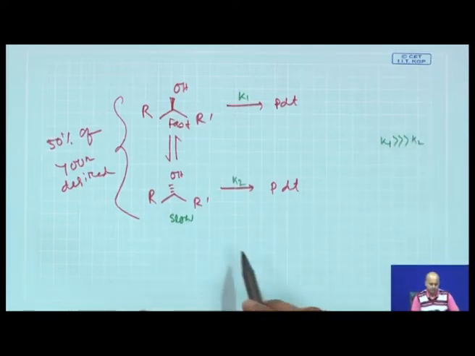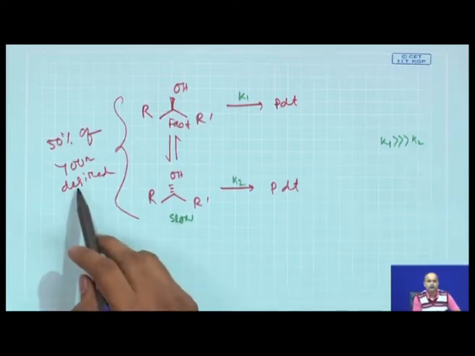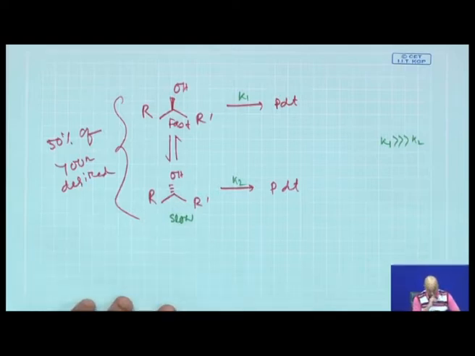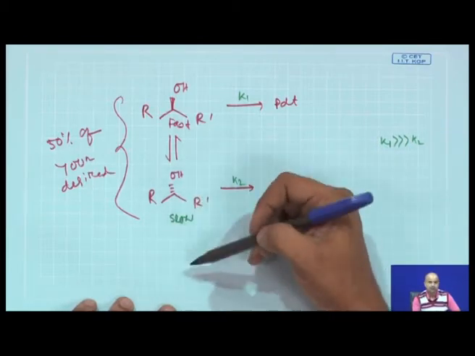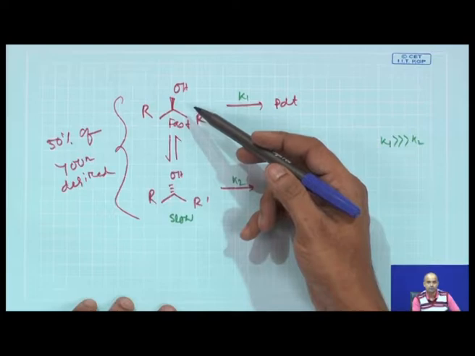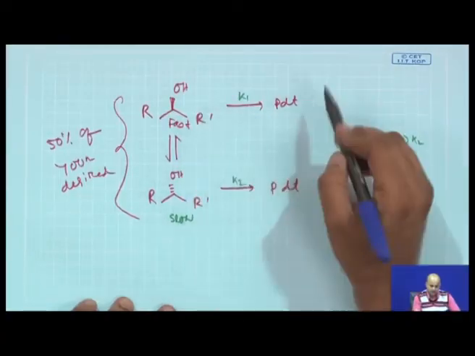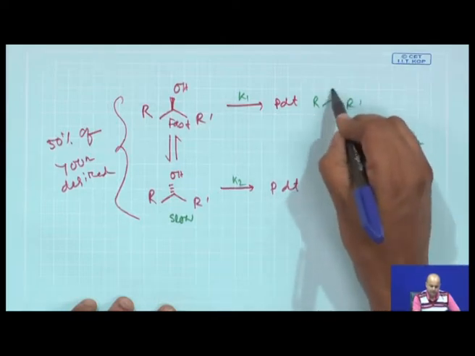Now, see, I am saying that your 50% desired product has to be thrown away. So, what can you do? If there is a possibility that the slow reacting enantiomer can be converted to the fast reacting enantiomer through some stereo inversion, then it is possible that you get your particular product starting from this fast reacting enantiomer.